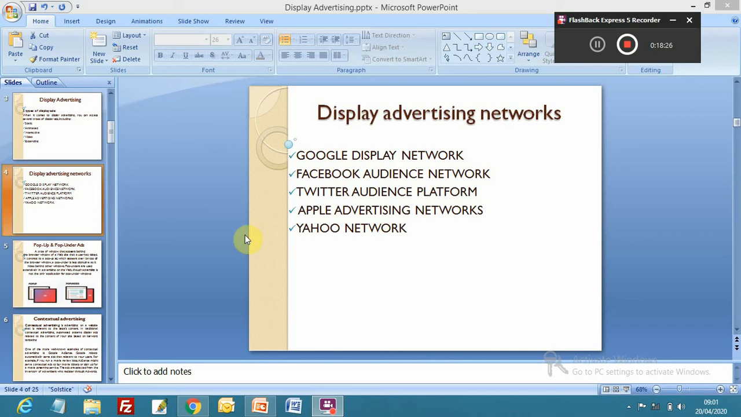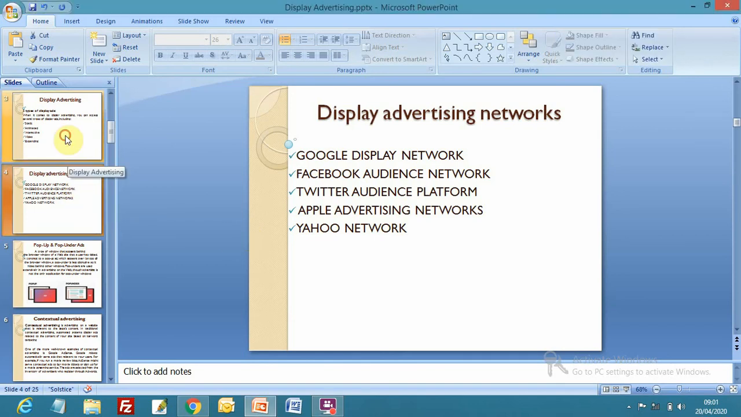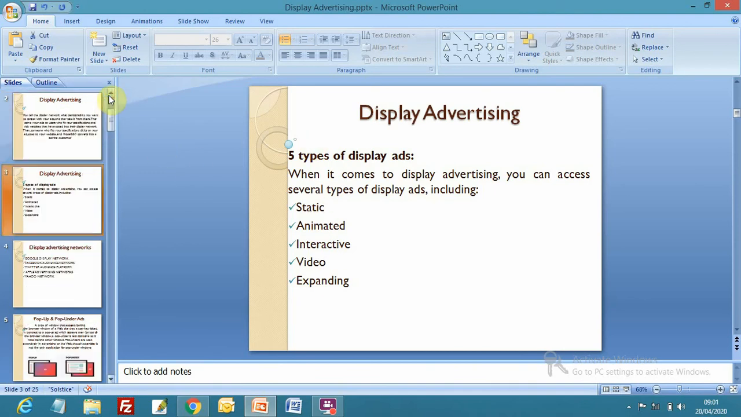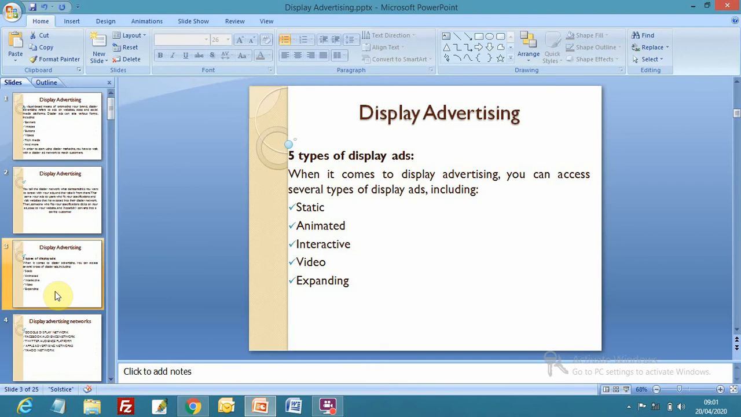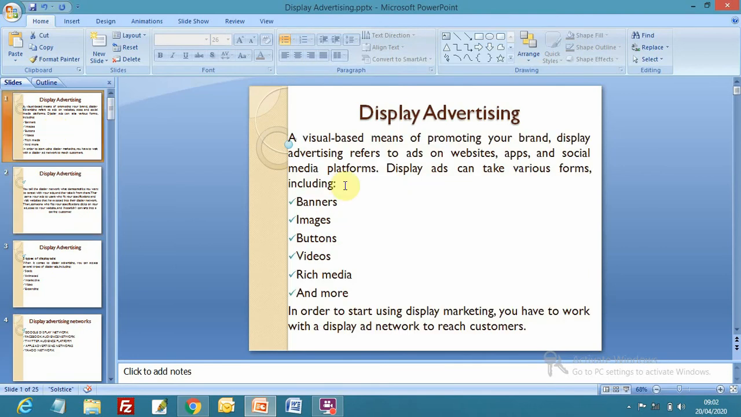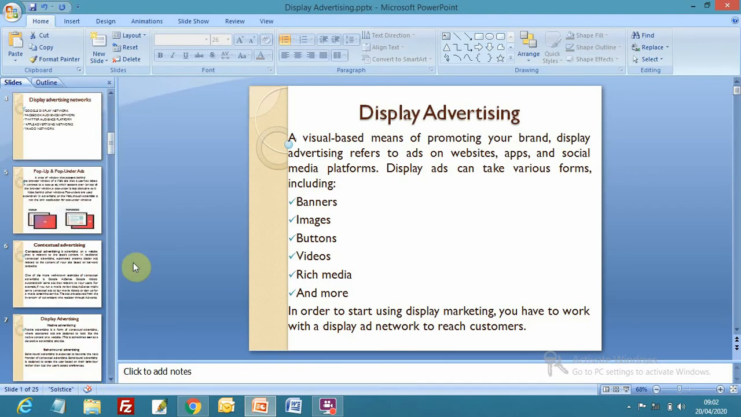So we discussed different advertising networks. We have different types of advertising, and we can do multiple types of advertising together. We can opt for targeted display network platforms, websites, and different types of display ads. This is the basics of display advertising.